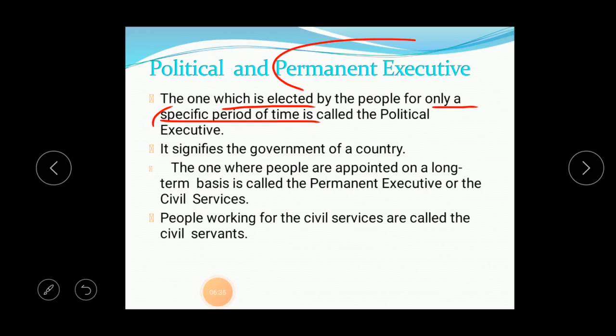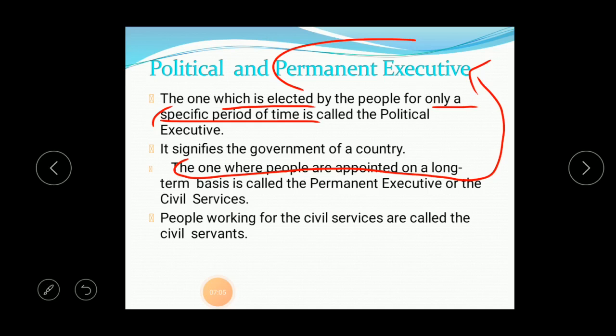The ones where people are appointed for a long term. Where you can find the people who are appointed for the long term is the permanent executives. So when they are appointed for a long time, it is called the permanent executives. Their term of retirement will be different, that is, they may get retired at an age from 62 to 65 years.